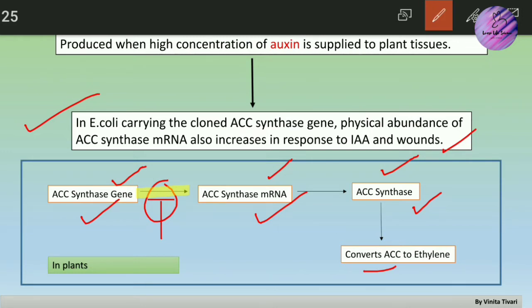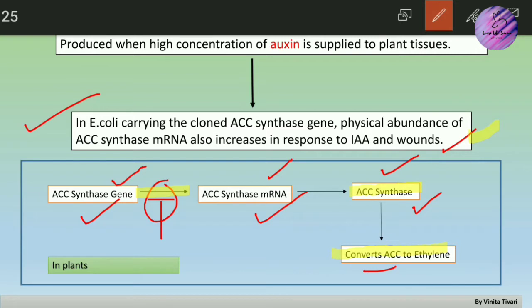There are certain proteins or inhibitors present in the plant tissue that inhibit this reaction, and therefore less ACC synthase is present, and less conversion of ACC to ethylene occurs. Due to the low concentration of ethylene in plant cells, scientists tried to clone the gene, that is the ACC synthase gene, into a suitable vector and introduce it into a host cell.